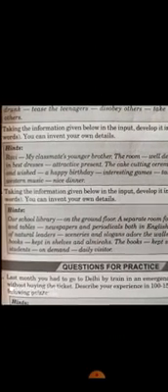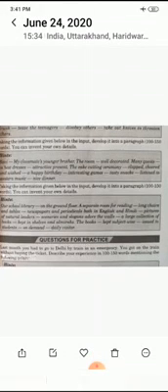So I am telling you some more paragraphs you have to write in your books. First, taking the information given below, develop it into a paragraph of 100 to 140 words. You can invent your details.